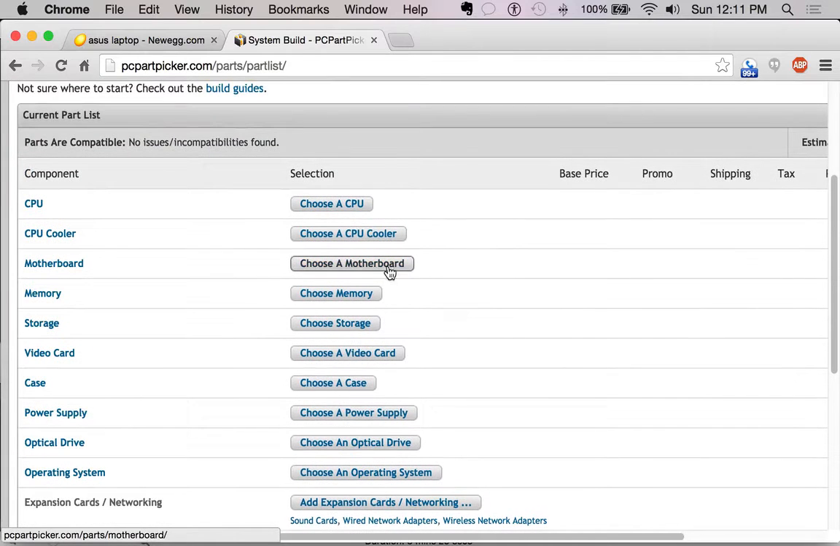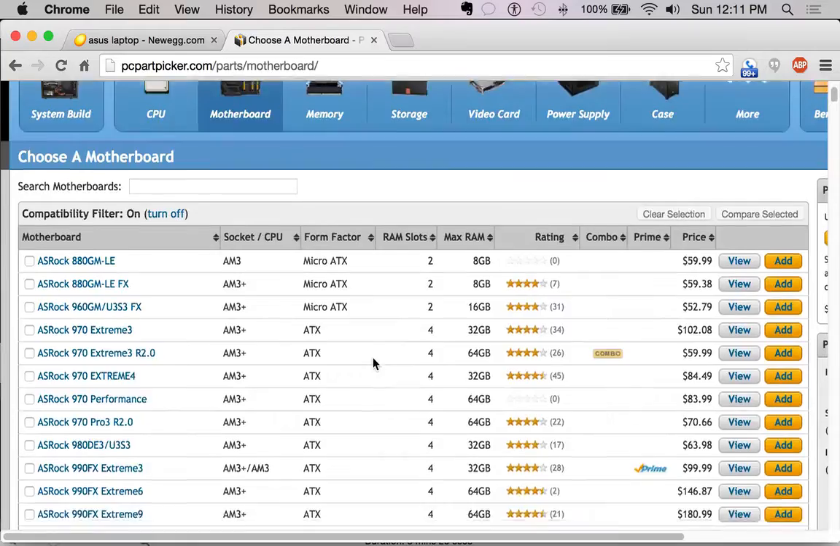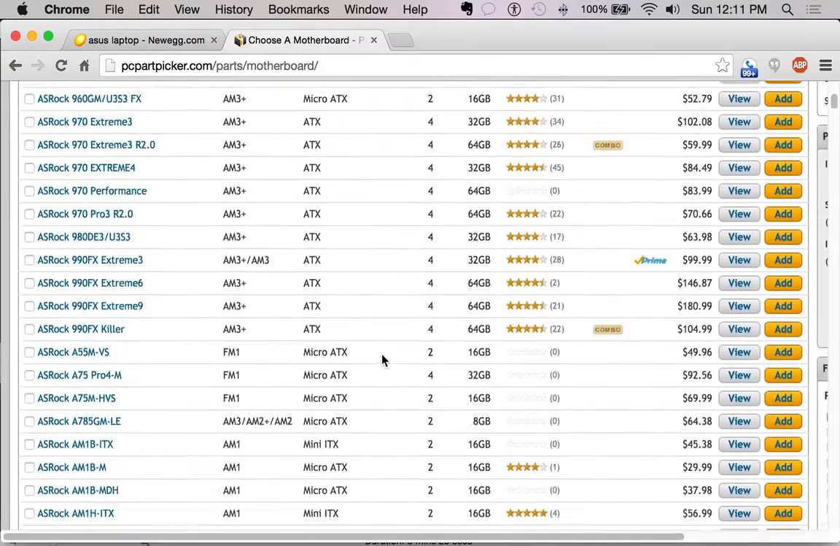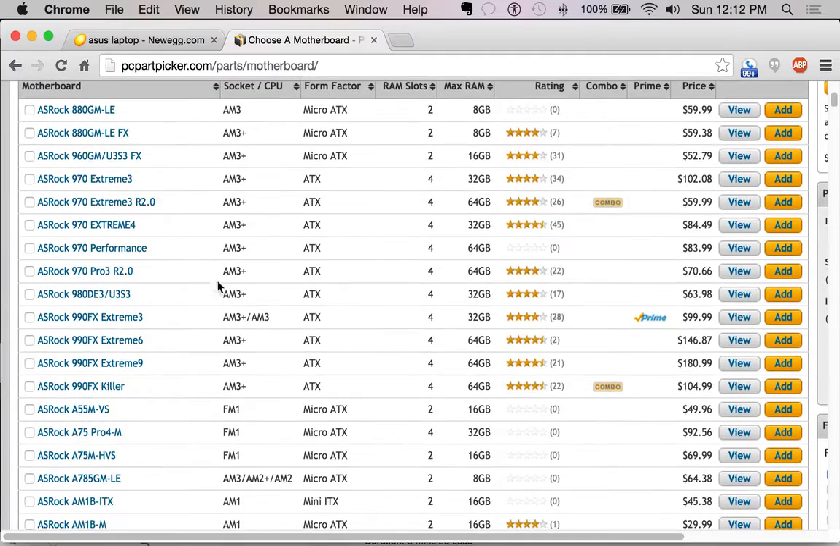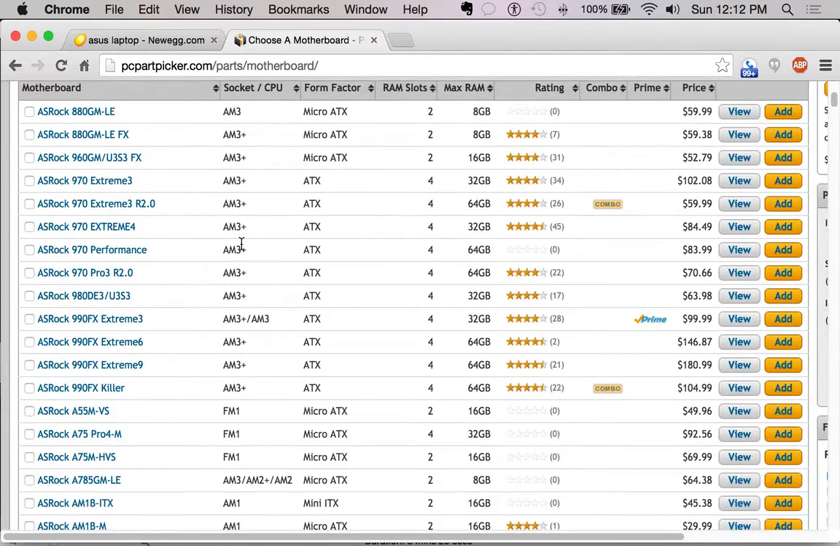So as an example, let's go ahead and choose a motherboard. And I'm going to choose a motherboard that's an AMD motherboard. And I already know what the socket and CPU types are. So I know the FM1 and AM3, those are AMD socket types. So let's just say I choose this one.